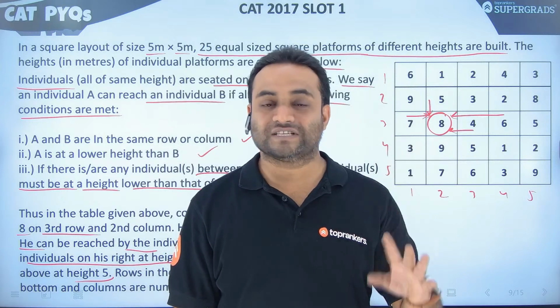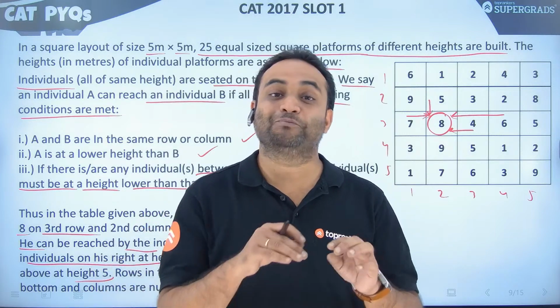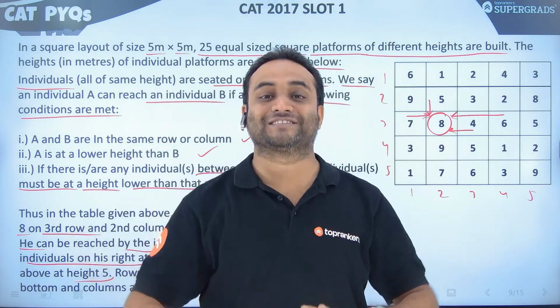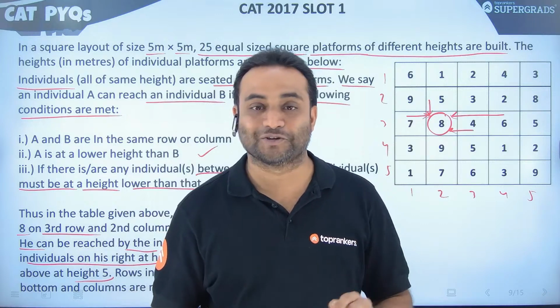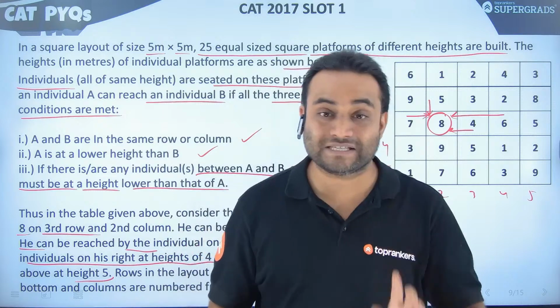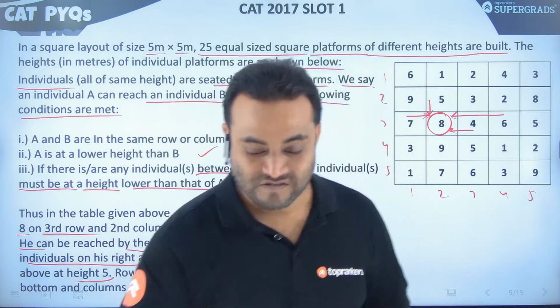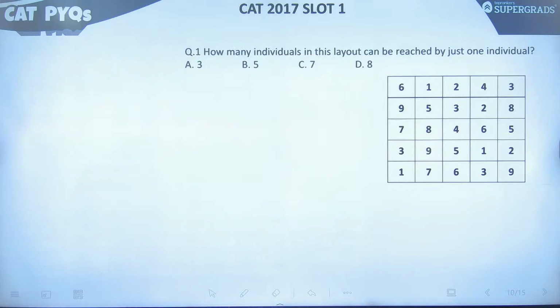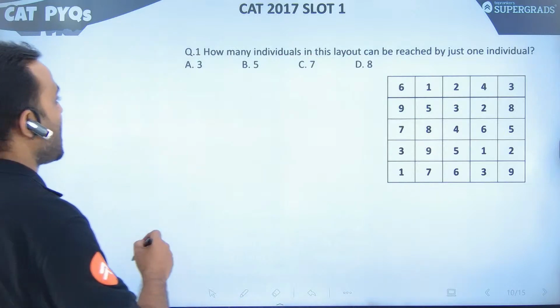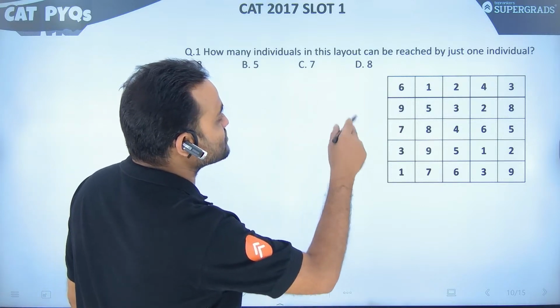This is one of the sets which looks very interesting and completely different from all the sets that you have practiced during preparation. You know, at first glance these types of sets look difficult, really difficult. But if you see the question number one, how many individuals in this layout can be reached by just one individual?